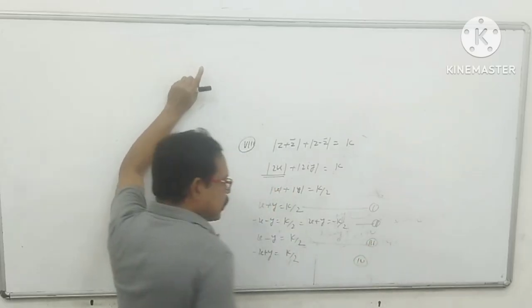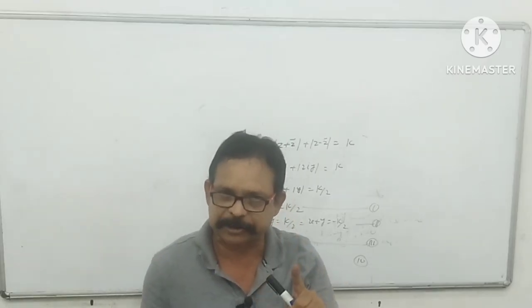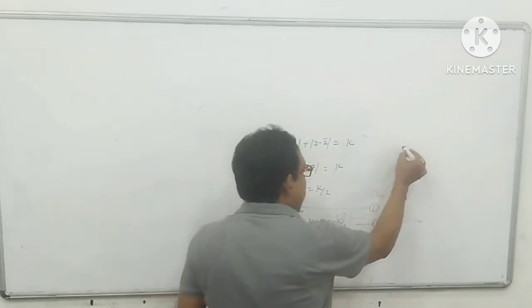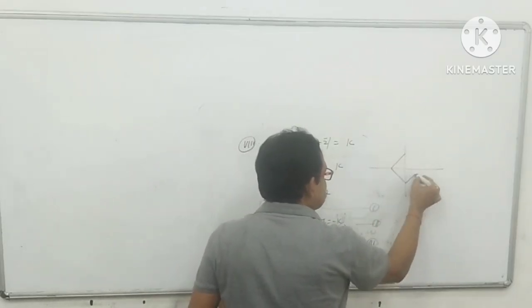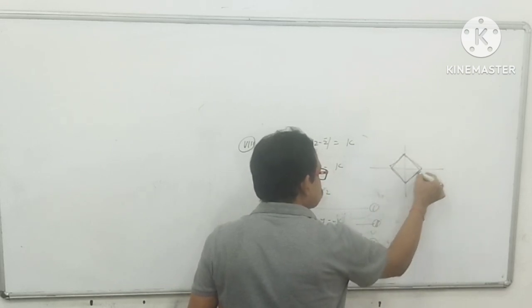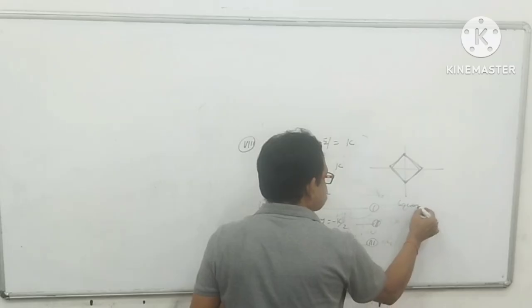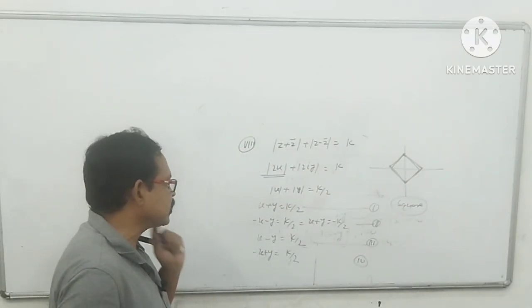Now in the previous question I have seen that there were 2 straight lines, a pair of straight lines. Here in this question there are 4 straight lines, and if you plot them in the graph, you will get a square, which means the locus is a square.